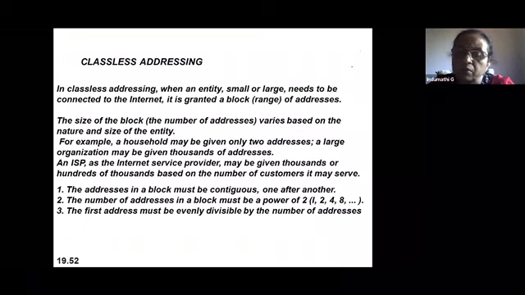So how do you solve this problem? Instead of allotting 60, you allot 64 because it is a power of 2. Always the number of addresses in a block must be a power of 2. The third condition is that the first address in any block of allotted addresses must be divisible by the number of addresses. There should not be any fraction value. These are the three conditions to be met for using classless addressing.